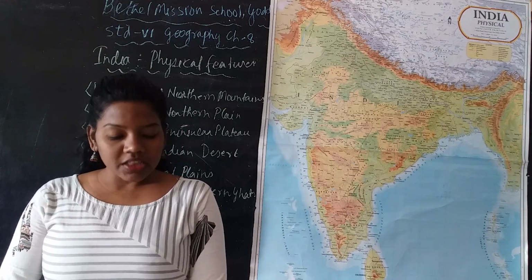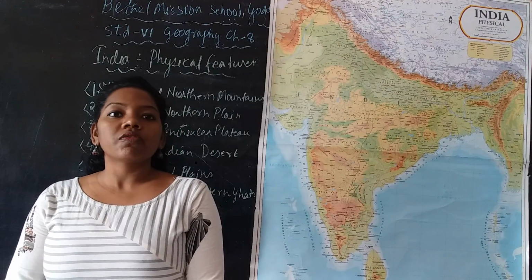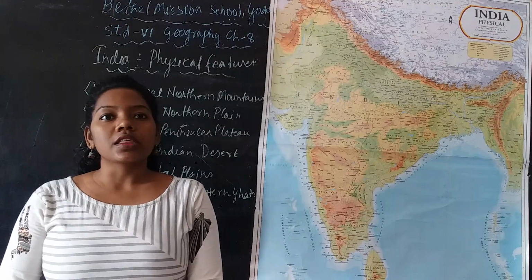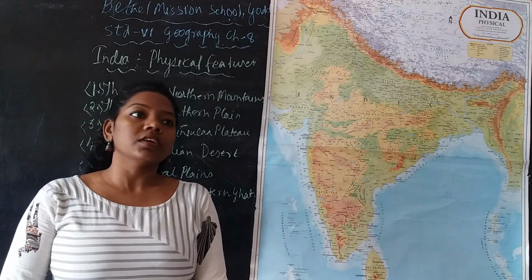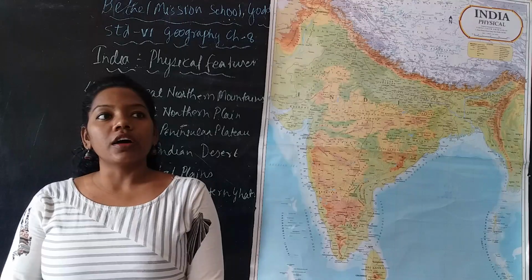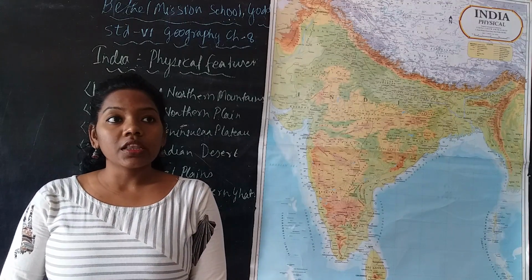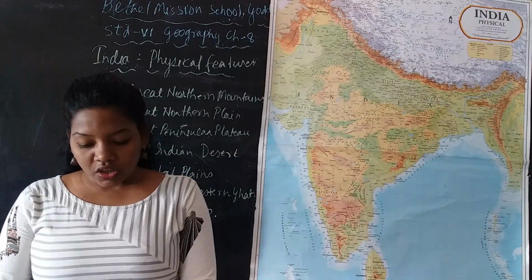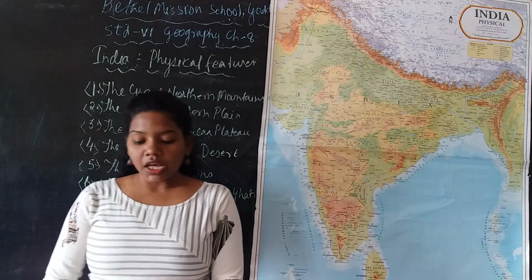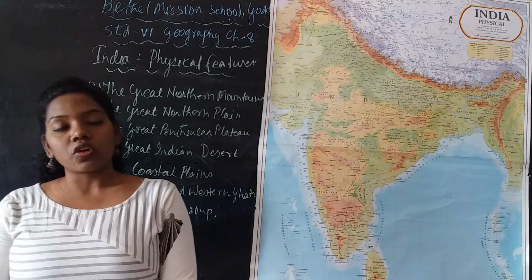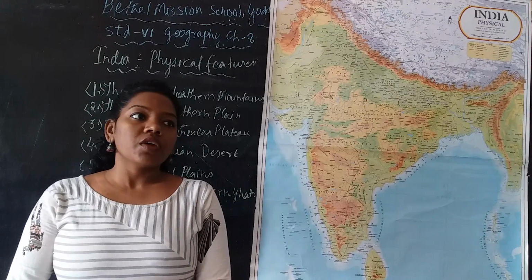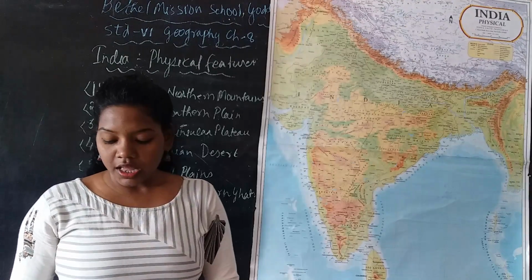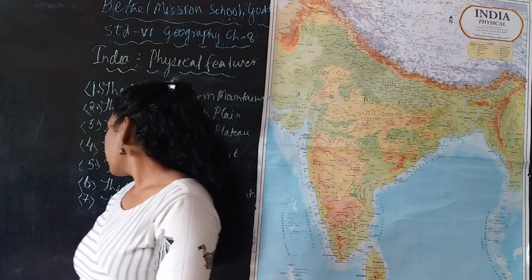Okay, so in chapter 6 you have learned about the different landforms of India. What are the different landforms you learned? That is the Himalayas, then the plateaus, then the plains, the coastal plains. These are the things you learned in chapter 6. Yes or no? So in this chapter you are going to learn the major landforms, which are also known as physical features, and we have 7 major physical features that we are going to learn in this chapter.